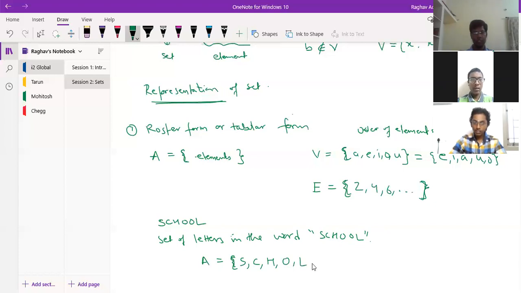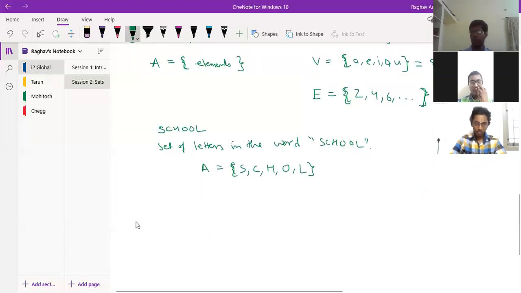Even though I have two O's here, I will write only one O because both these O's are the same. When someone asks me what is the set of letters in the word school, this O is the same as this O. Obviously it has been used twice, but the letter is the same, the element is the same. So that's how we write it only once. So this is about the roster form.